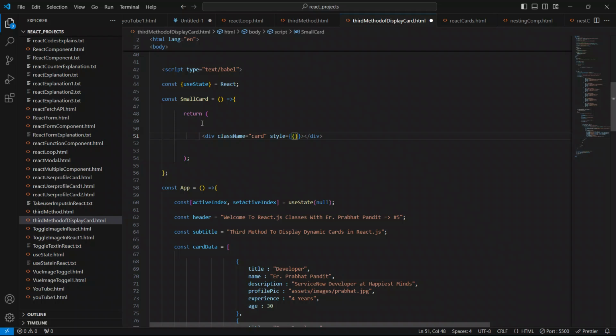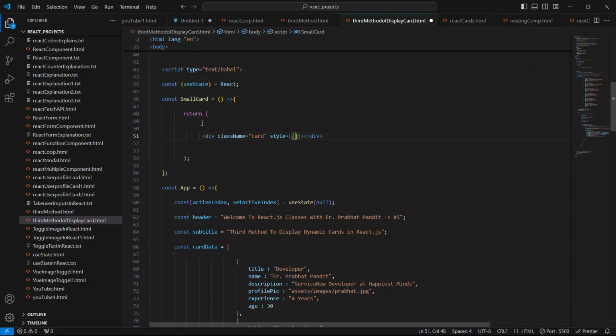Guys, always remember, inside React.js, whenever you have to specify inline style on any element, we have to use double opening and closing curly braces.